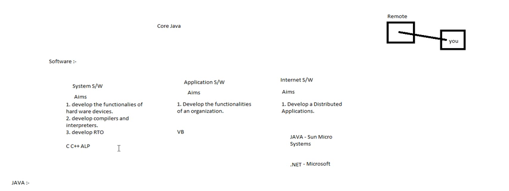So Java is an internet software using which we can develop distributed applications, and it is introduced by Sun Microsystems, right? So what is Java? Java is an internet software used to develop distributed applications, and it has been introduced by Sun Microsystems, right? So this is a small definition of the Java language.